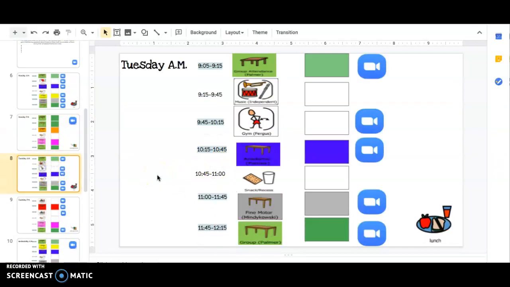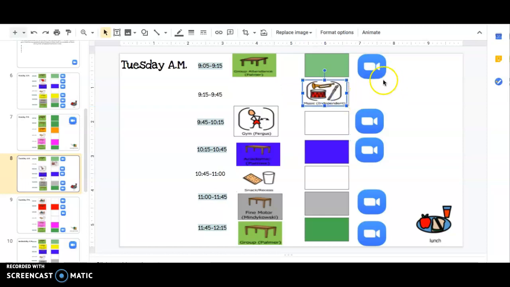You'll also see that if your child is participating in any specials, again, that's music, art, gym, library, sometimes they are not live. Sometimes they are just independent work that teacher will assign. So you will see when something is independent because, again, it will not be highlighted and it will say independent underneath the visual. So the student can transition to music, independent work, but there's no link for a Zoom because it is independent activities. But as you can see here, gym class is highlighted, so it is live, and there's a Zoom link for you to transition to.